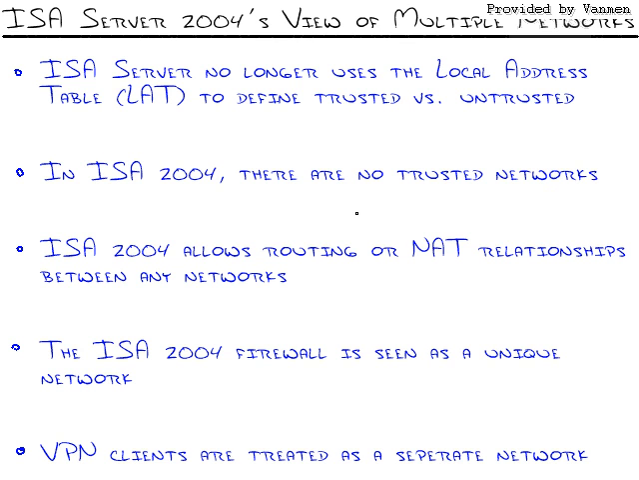In this version of ISA Server, it has become a true multi-interface firewall. Multi-network firewall, I think, is the more accurate term, in the sense that every network is treated as its own entity, allowing us to put whatever permissions we want wherever we want. It's pretty powerful. Now, ISA Server 2004, the firewall itself is seen as a unique network.